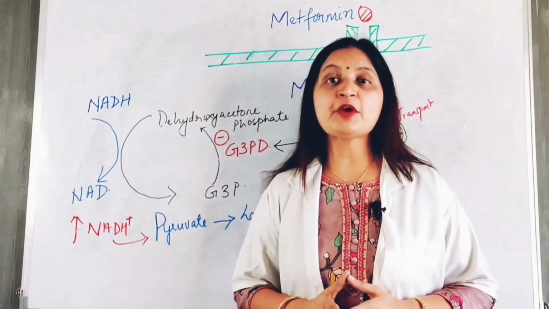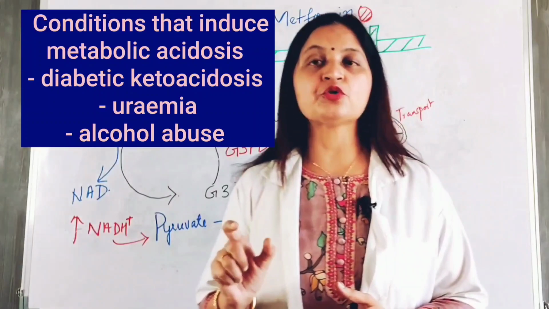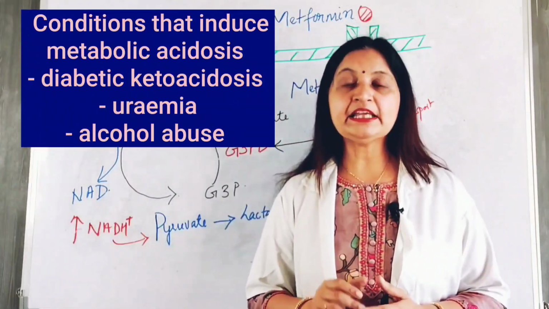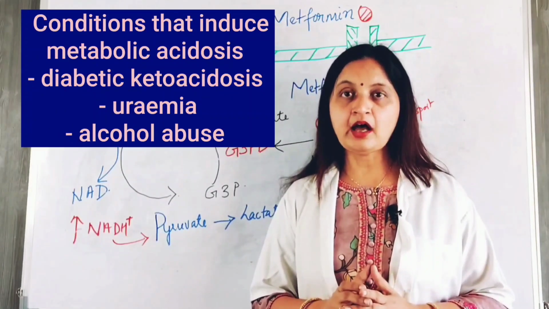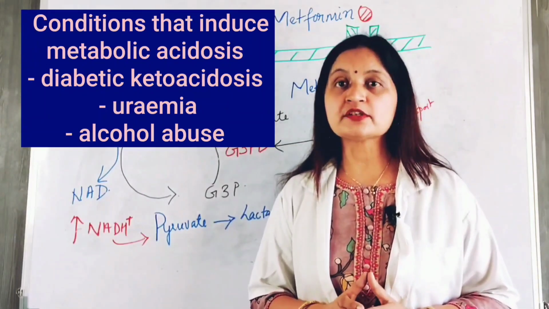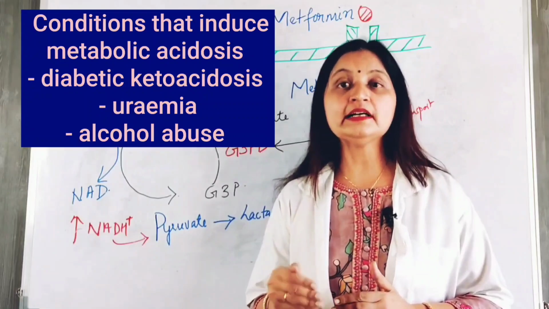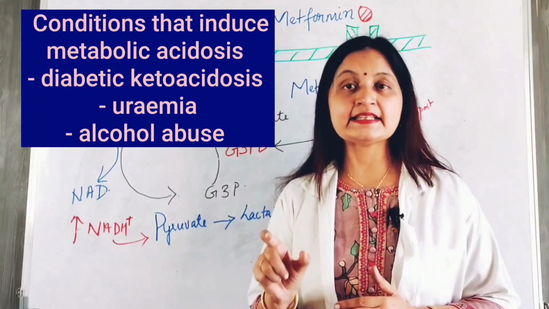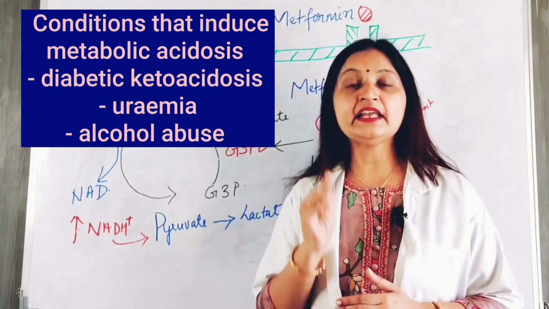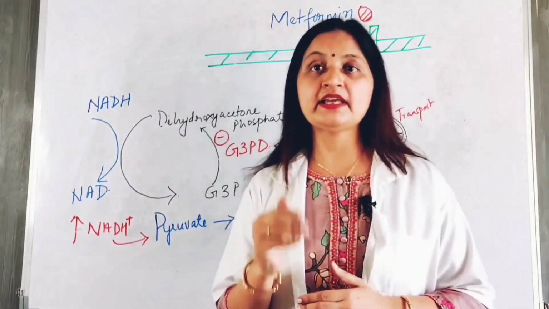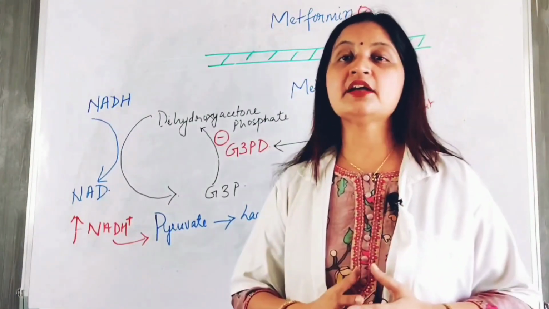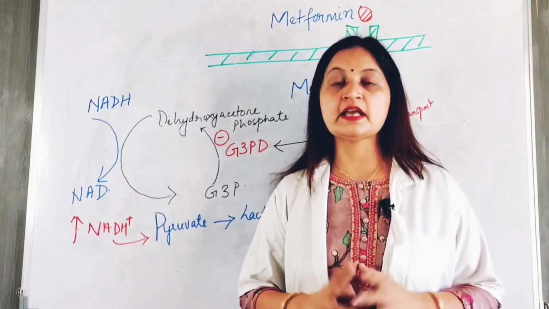Next, certain conditions may also induce metabolic acidosis, for example diabetic ketoacidosis, uremia, or alcohol abuse, because excessive alcohol is converted to aldehyde, which in turn gets converted to acetic acid in the liver. And this can induce or increase metabolic acidosis and increases the risk for lactic acidosis.